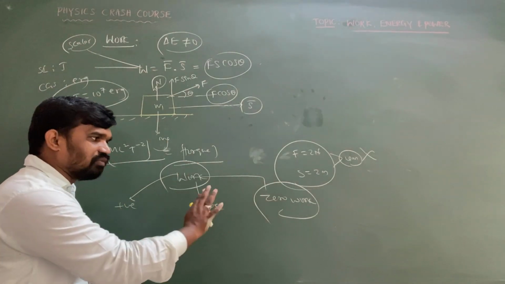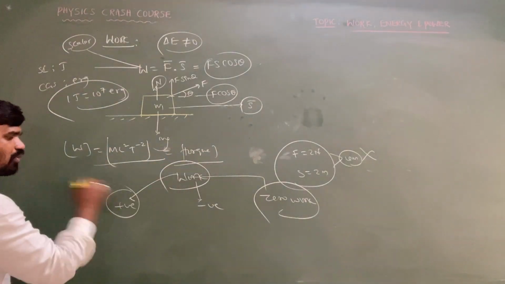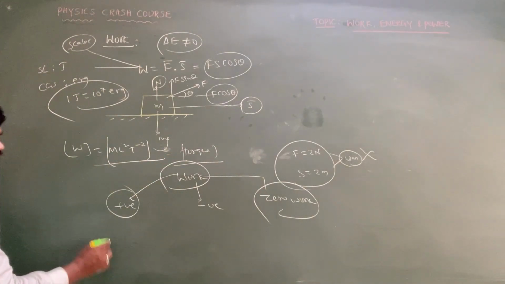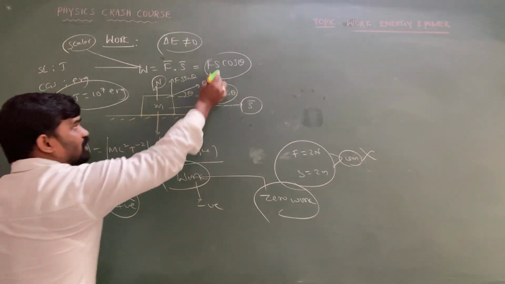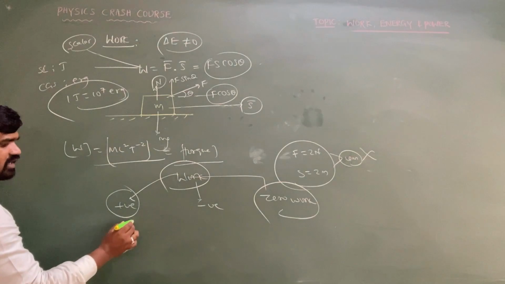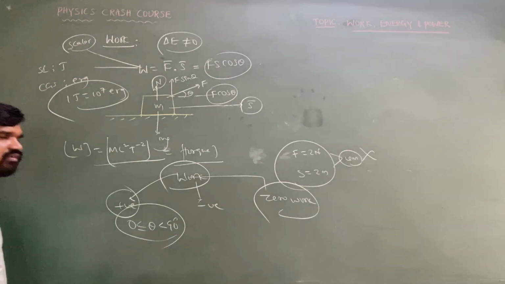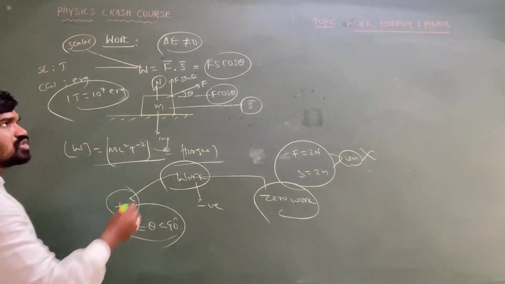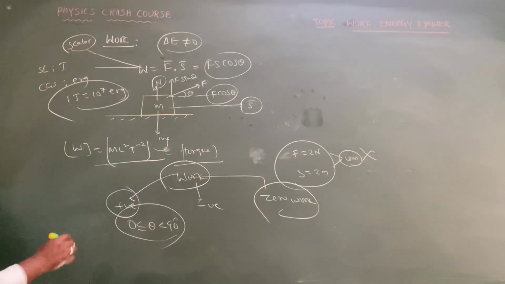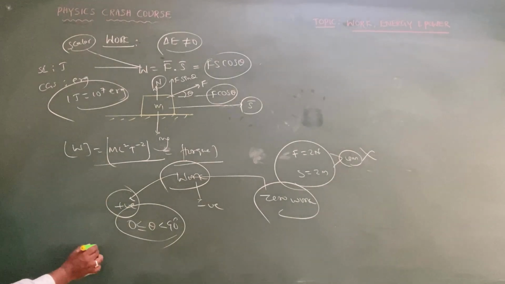For conservative forces, work done is equal to 0 for a cyclic rotation. And another important point is positive work done. If the angle between force and displacement is acute, cos of an acute angle is positive. We can take that as 0 ≤ θ < 90 degrees. If θ, the angle between force and displacement, is acute, then cos θ becomes positive, then the work done becomes positive.